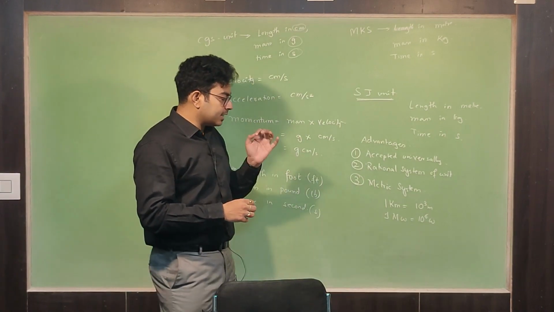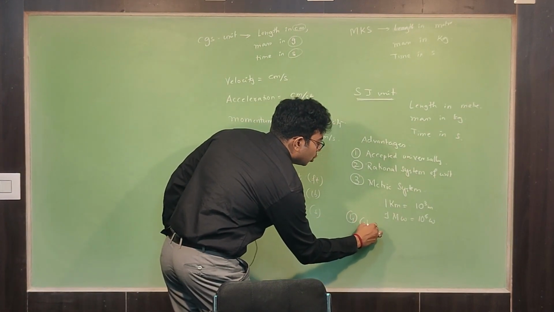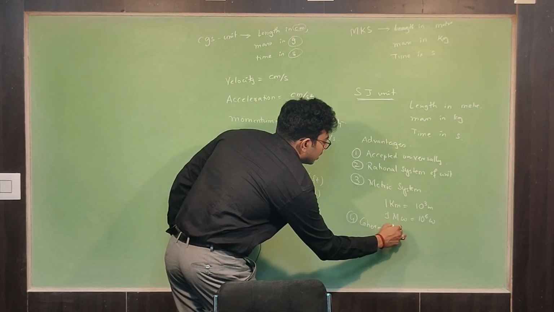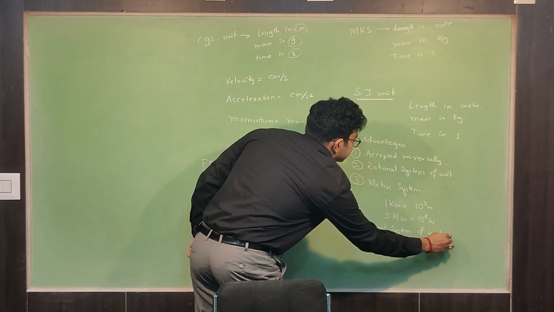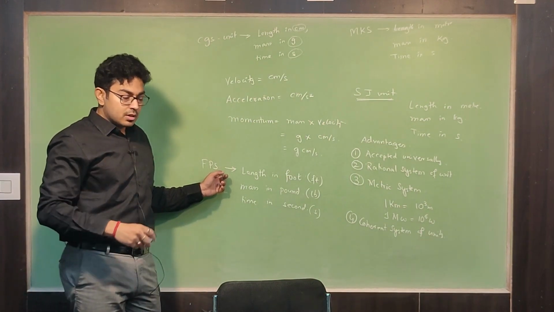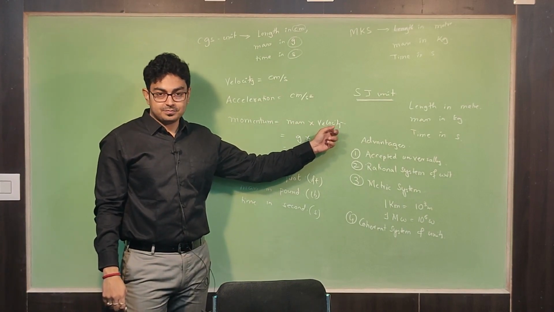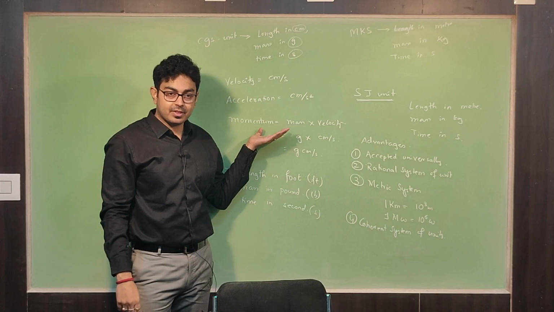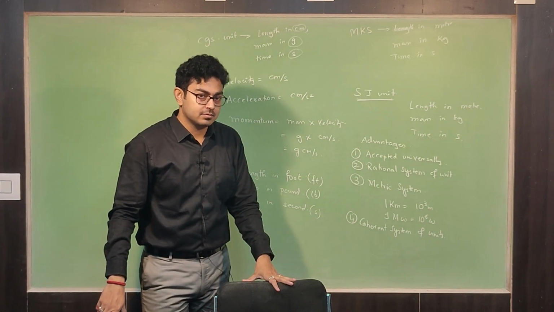Another very important advantage is that it's a coherent system of units. Let me explain what is a coherent system of units. Suppose here mass into velocity we are doing, right? To get momentum. Now you tell me, in SI unit, what will be the mass?